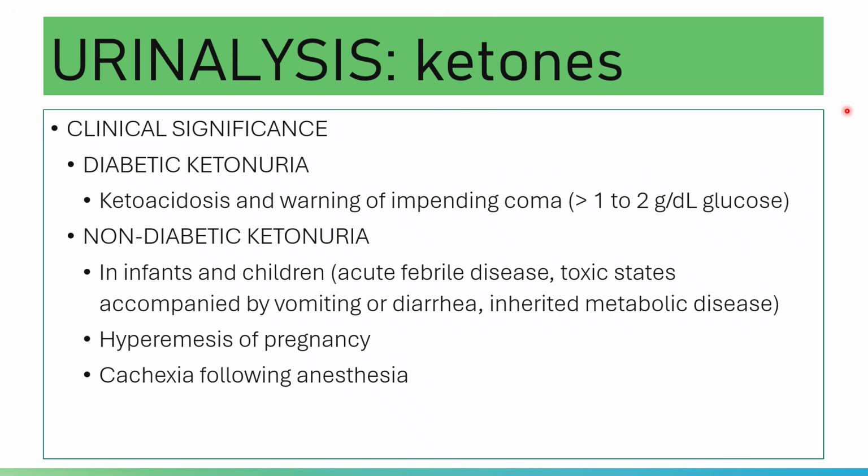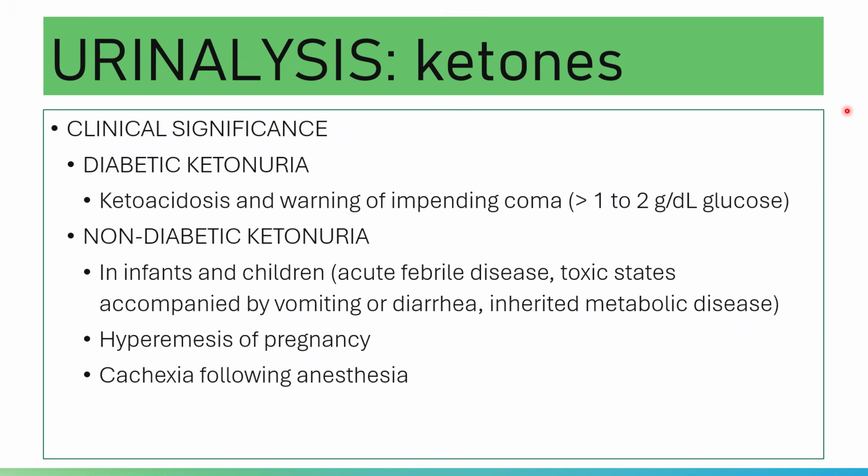Why is it that there is a detectable amount of ketones in the urine? Because there is an increased amount of ketones in the circulation. So ketonuria implies the presence of ketoacidosis, and may provide a warning of impending coma.